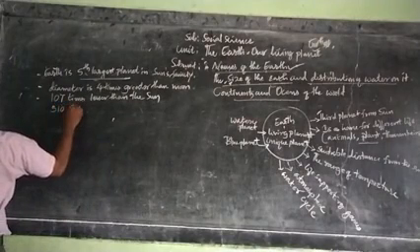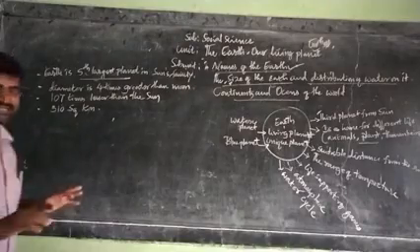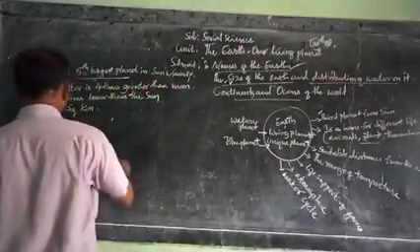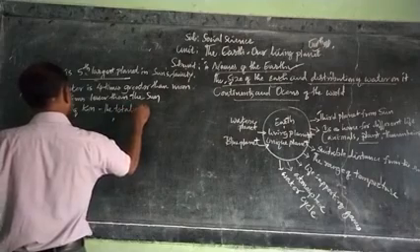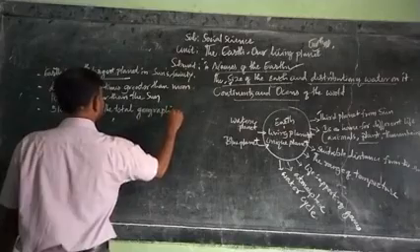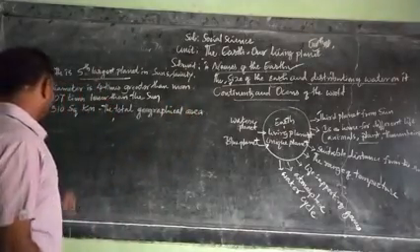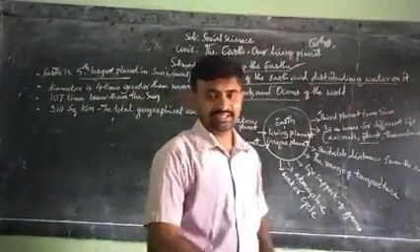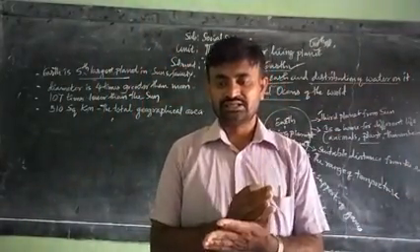This is what we call the total geographical area of the earth.